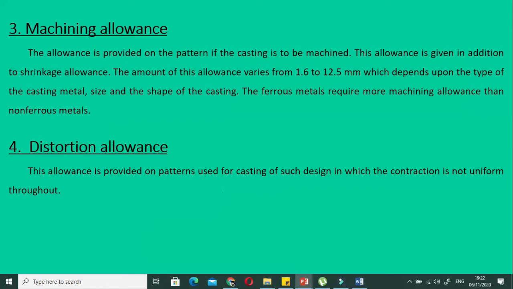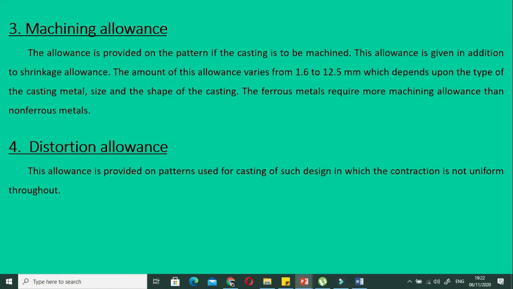Then we have another type of allowance, that is the machining allowance. Obviously we have discussed different types of casting processes. There are many casting techniques which do not give us very good dimensional accuracy, and we have studied this as one of the disadvantages of the casting process. Owing to this poor dimensional accuracy in most casting processes, we need to take into account the machining allowance.